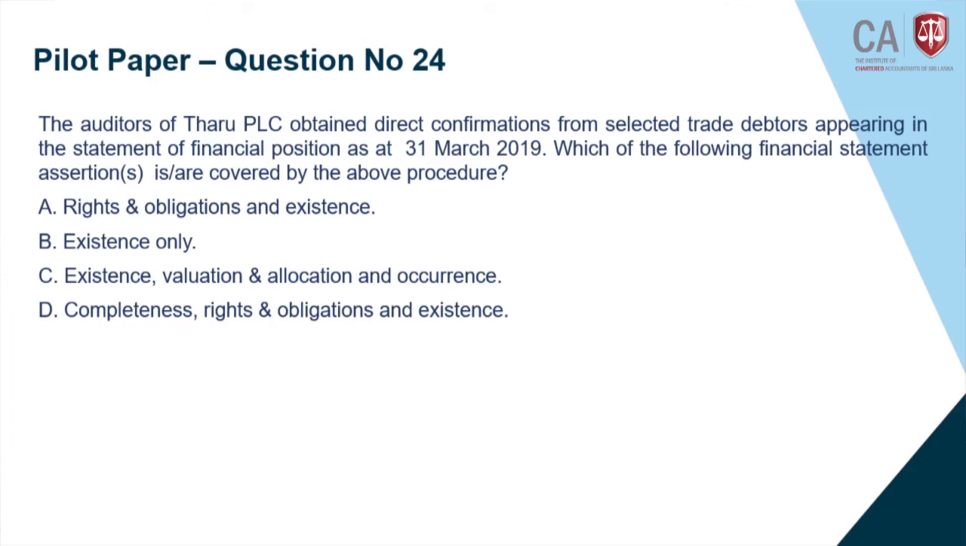So the occurrence can't come, so therefore answer C can't be, answer B can't be. Then answer D, completeness, rights and obligation and existence.